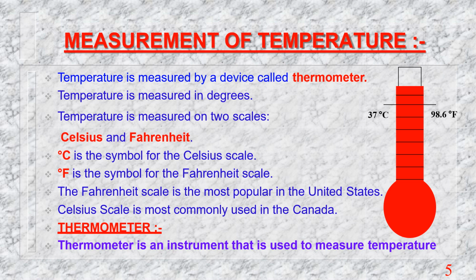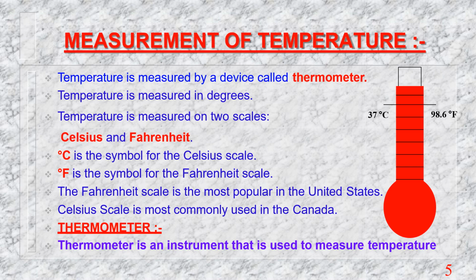So, how is temperature measured? Temperature is measured by a device called a thermometer. Temperature is measured in degrees. It is measured on two scales, that is Celsius scale and Fahrenheit scale. Degree Celsius is the symbol of the Celsius scale. Degree Fahrenheit is the symbol of the Fahrenheit scale. A thermometer is an instrument that is used to measure temperature. Thermo means heat and meter means to measure. Hence, thermometer means measuring heat or temperature.